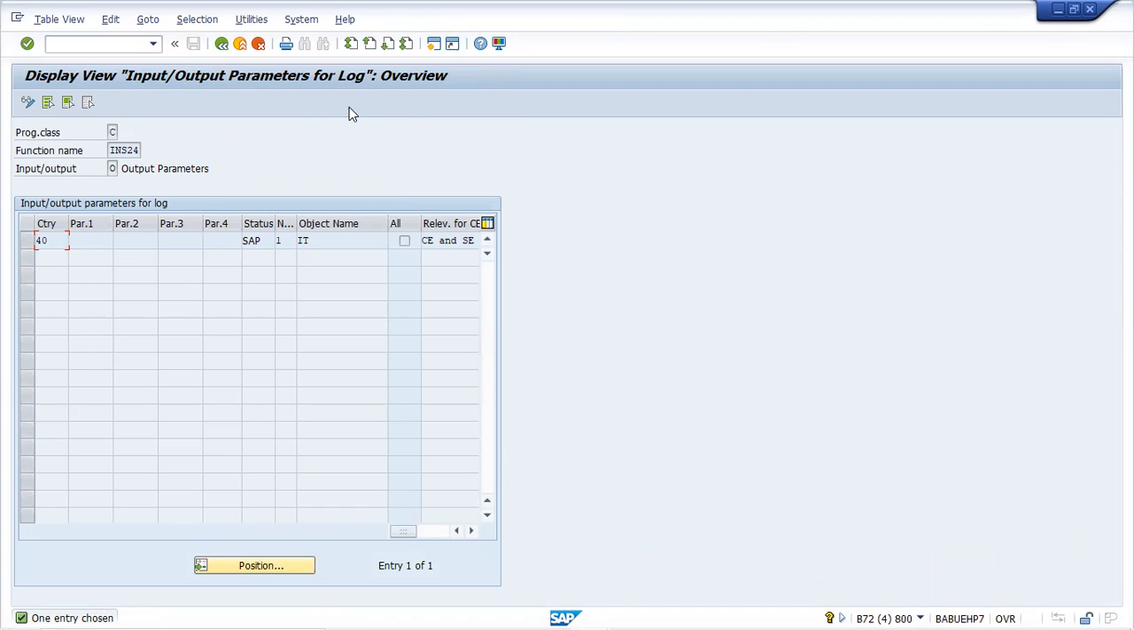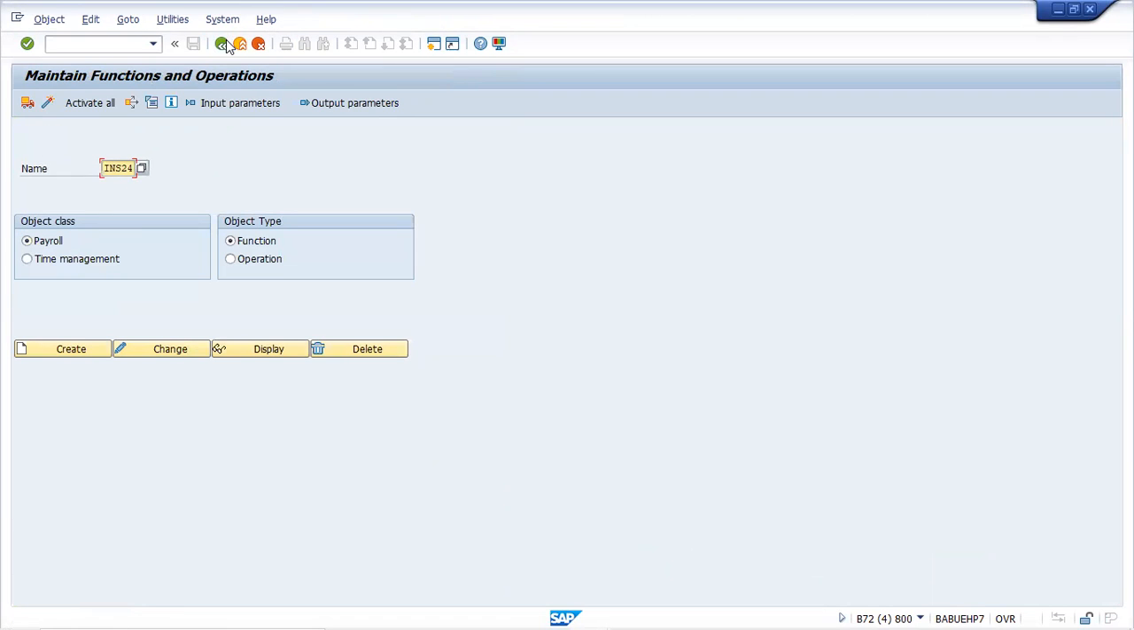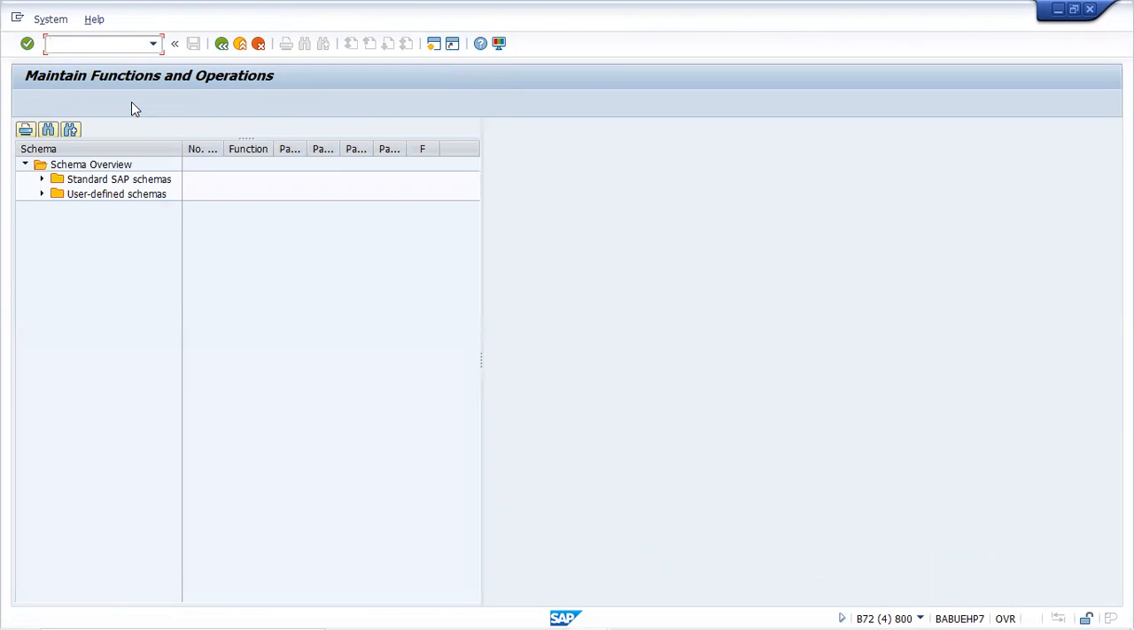Then you will go back again. Click that, the query used list, that 3 outward arrow. Now you can find out, go to user defined schema and show me where exactly this is placed.